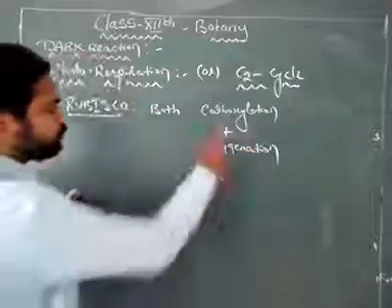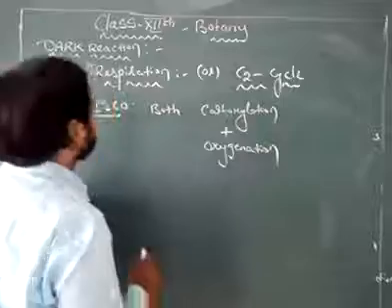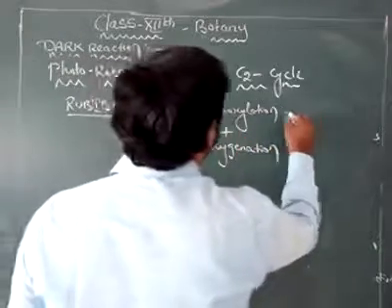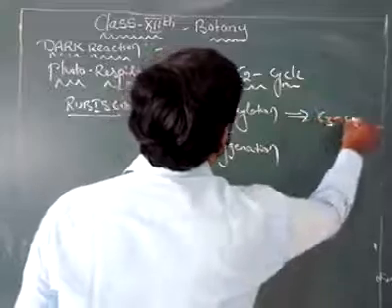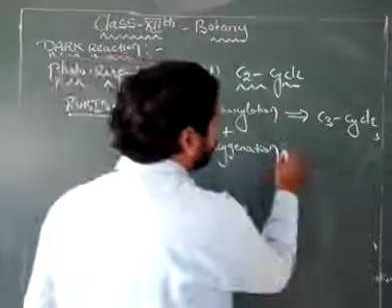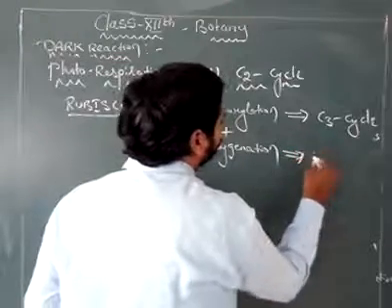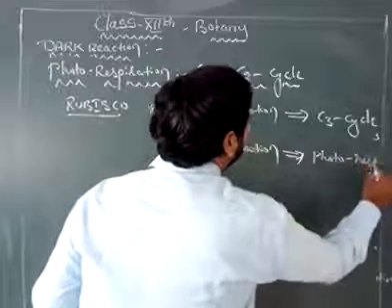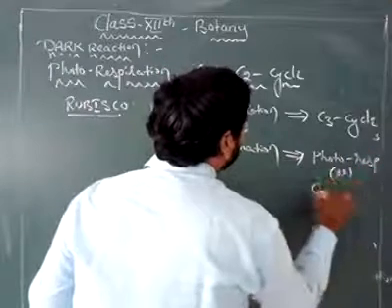If rubisco performs carboxylation activity, that is called the C3 cycle. If the same rubisco performs oxygenation activity, that is called photorespiration, or the C2 cycle.